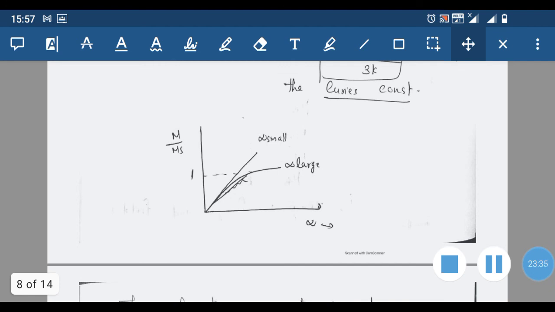So these are temperature dependent paramagnetic substances. A paramagnetic substance loses its paramagnetic property beyond a particular temperature, and that temperature is also known as the Curie temperature. Okay.